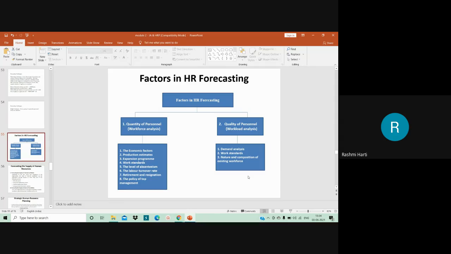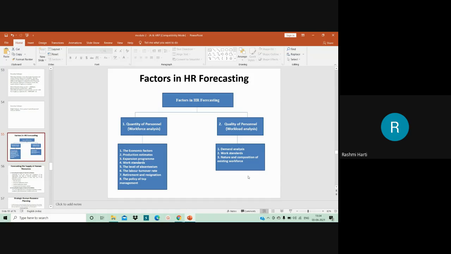Can I go for increasing the production limit for each employee within the organization? Can I go for setting a higher standard for the employees in my organization? Is it possible? That is being taken into consideration. For that, they can go for calculations such as total manpower requirement less existing or available manpower, which gives the manpower that is needed. The payroll is taken into consideration, and then they finally take a decision as to what would be the need for HR in the coming years, based on the strategy of the organization.